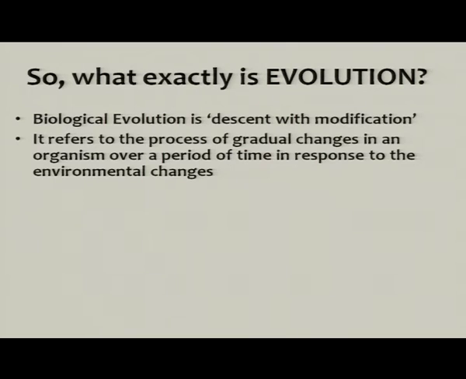So, to be specific, we can say that biological evolution refers to the descent with modification. So, we can define it in these terms. Evolution refers to the process of gradual changes in an organism over a period of time in response to the environmental changes.